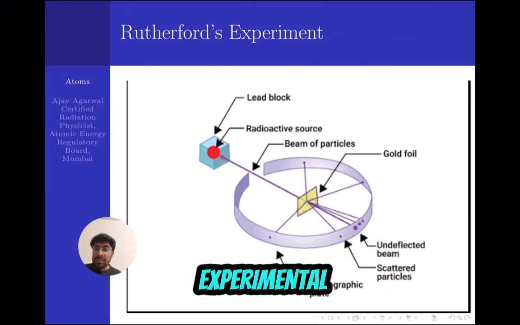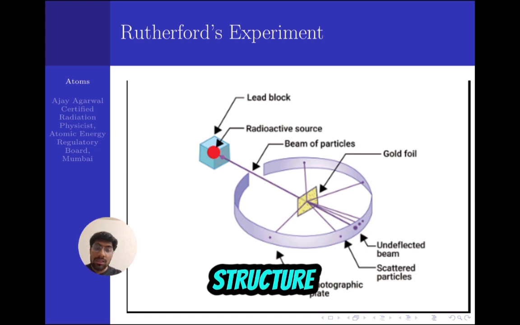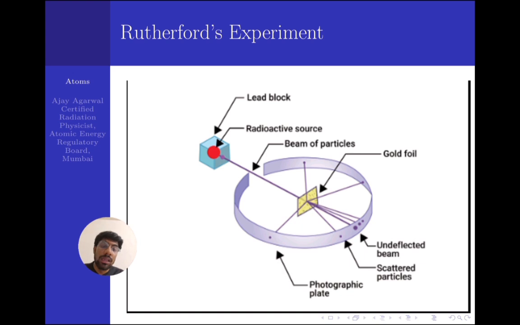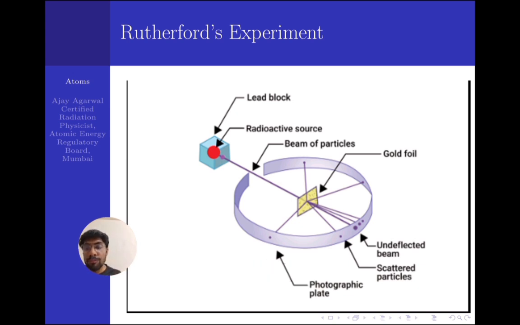So this is the experimental setup he and his student used for studying the internal structure of the atom. You can see a radioactive source which produces alpha particles, and the alpha particles are allowed to fall on a gold foil. He observed that most of the alpha particles pass straight with no deviation, a few alpha particles were deviated, and very few retraced their path. So from this experiment, he got the data and he gave the model.